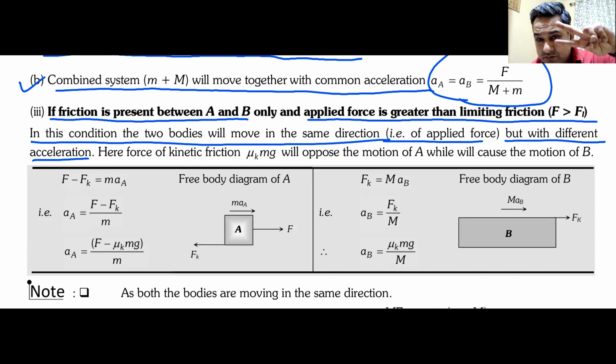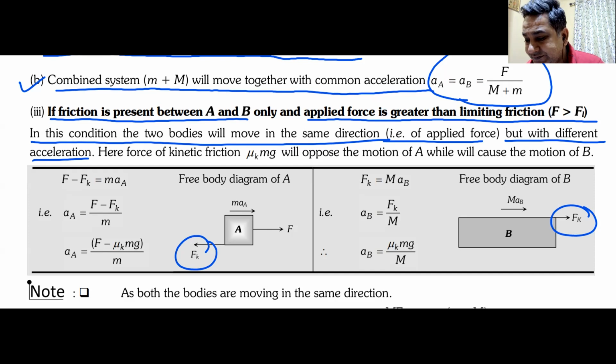Case number 2, they were not sliding with respect to each other, they were moving together. Case number 3, they are sliding with respect to each other, and hence they are moving with respect to each other, and therefore their accelerations are different. But the good thing is, since they are moving with respect to each other, friction is kinetic. As you can see, I have circled it. Friction is kinetic. On the upper body, friction is backwards. On the lower body, friction is forward. Do you see that? Can I have raised hand that you see this?